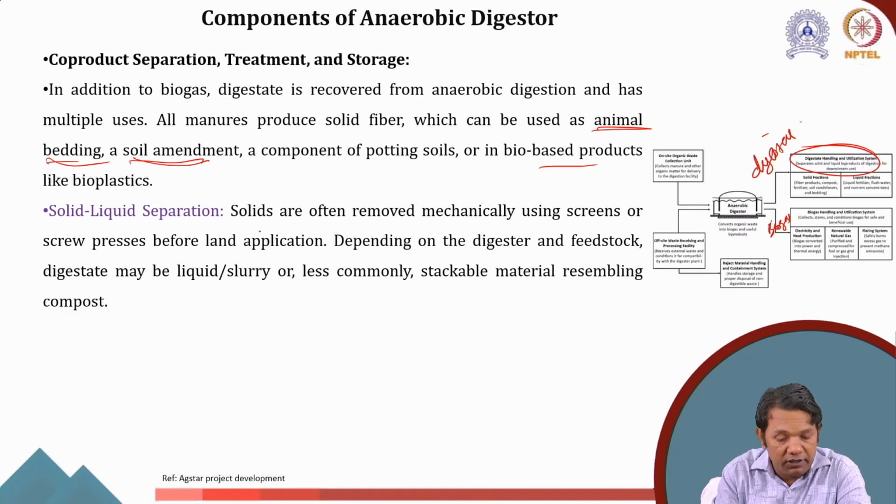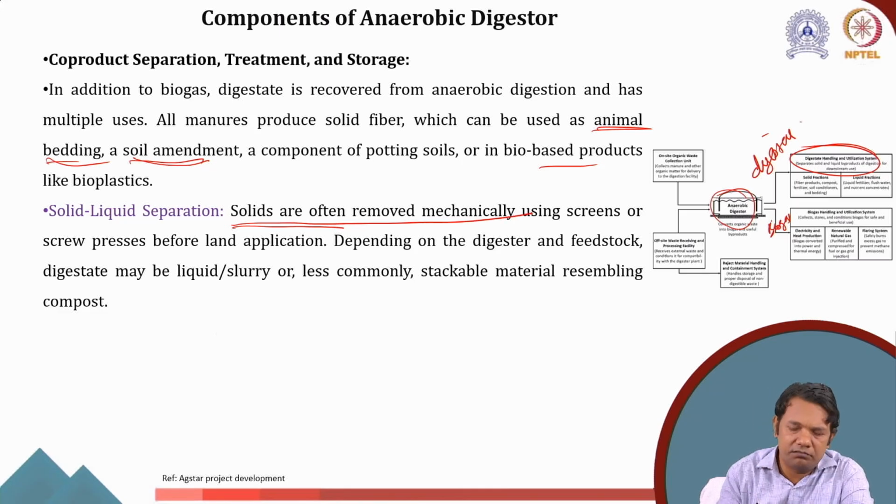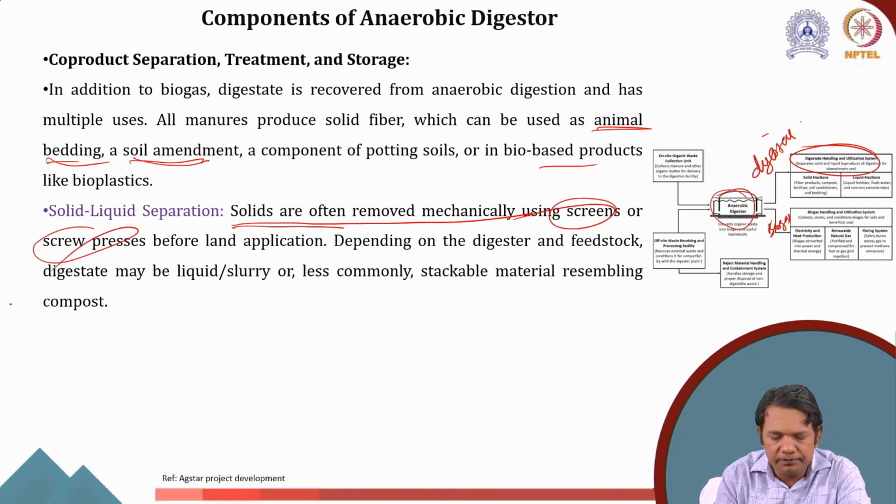It also requires solid-liquid separation because in the digester, as I said, it is in slurry form. The dissolved solid content is very low, so there will be more water, and the digestate left over will also have more water. So we recover the solids by mechanically pressing it, or we can use screens or screw presses. Once the water is removed, we can use it for land application.